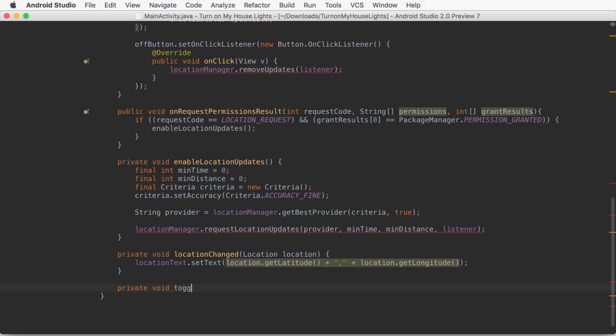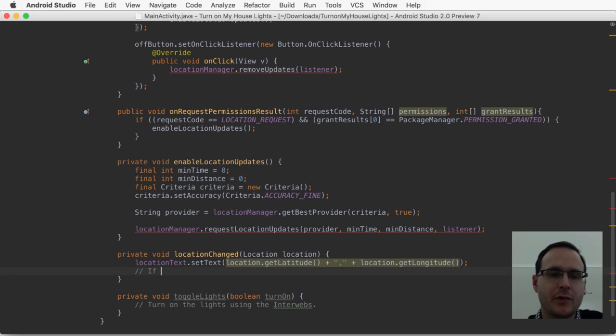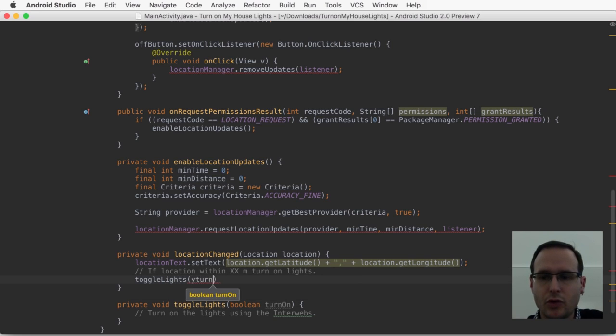Now we know the next thing which we need to do. So we know that we're going to want to react to the location changing, because the ultimate goal here is, once we get within a certain distance of our house, is to turn on the lights. So we're going to need at least one more method, which is going to turn on the lights. And we're going to call that here.